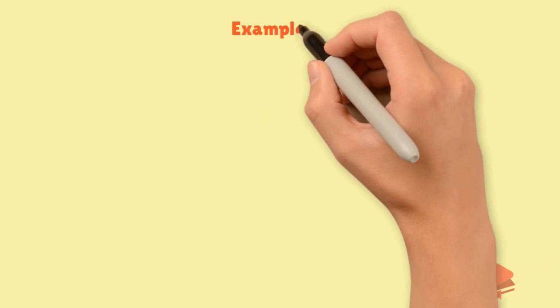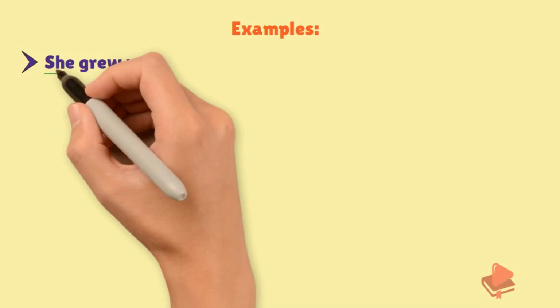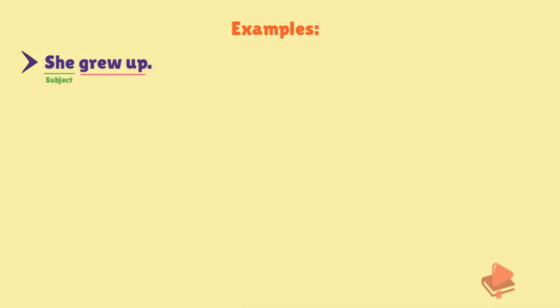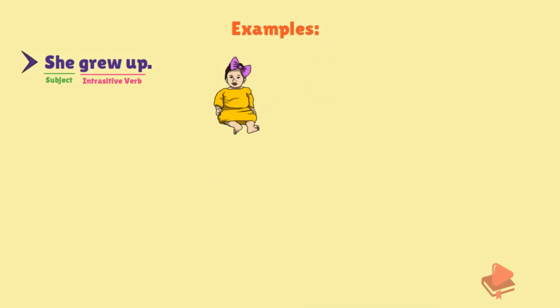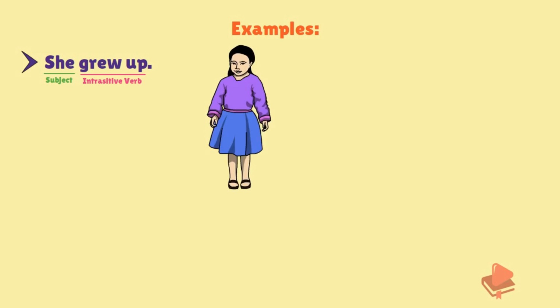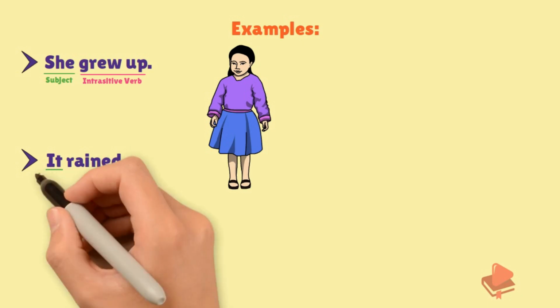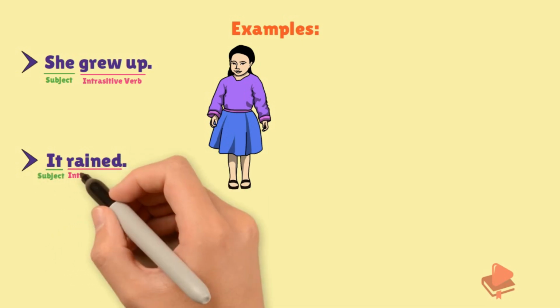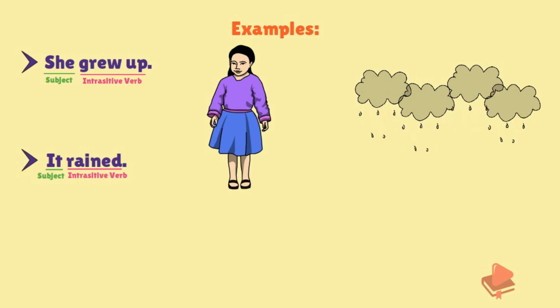Let's see a few more examples. She grew up. In this sentence, she is the subject and grew up is an intransitive verb. This sentence does not have a direct object to receive the action. So it is an intransitive verb. Let's see the next example. It rained. In this sentence, it is the subject and rained is an intransitive verb. This sentence does not have a direct object to receive the action. So it is an intransitive verb.